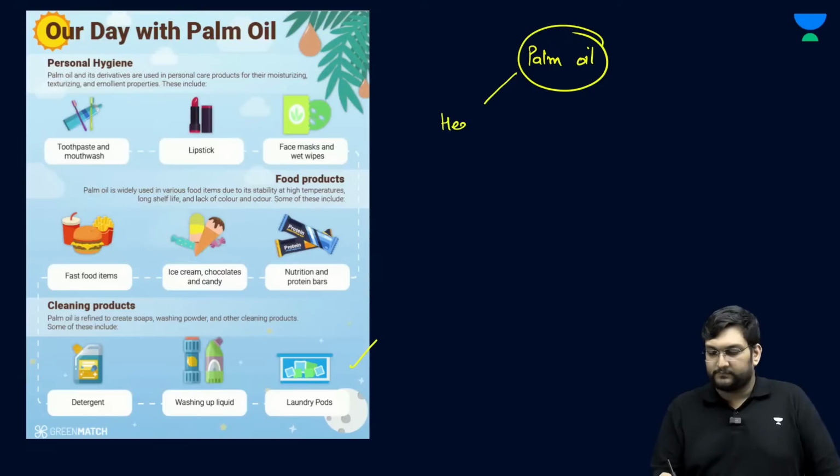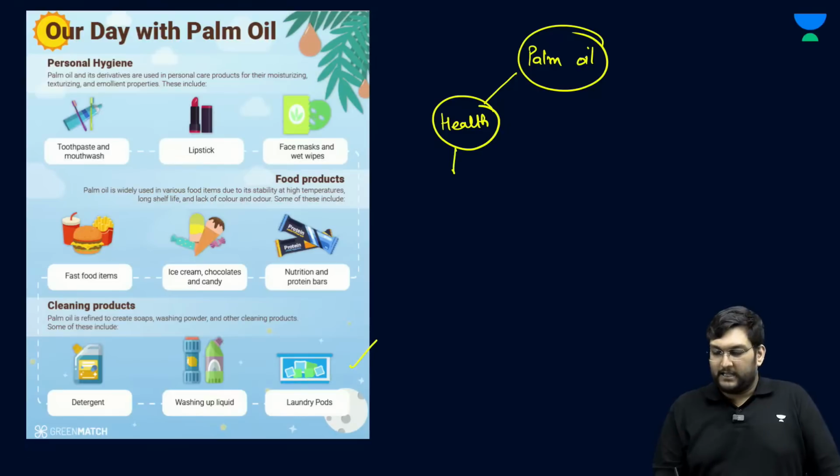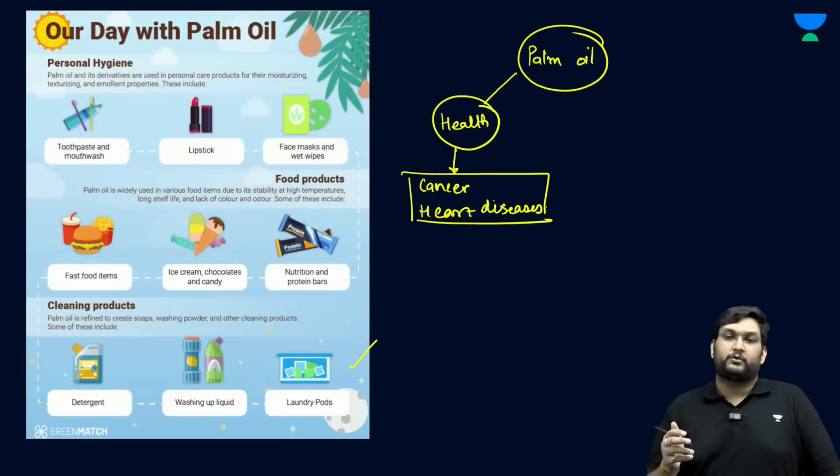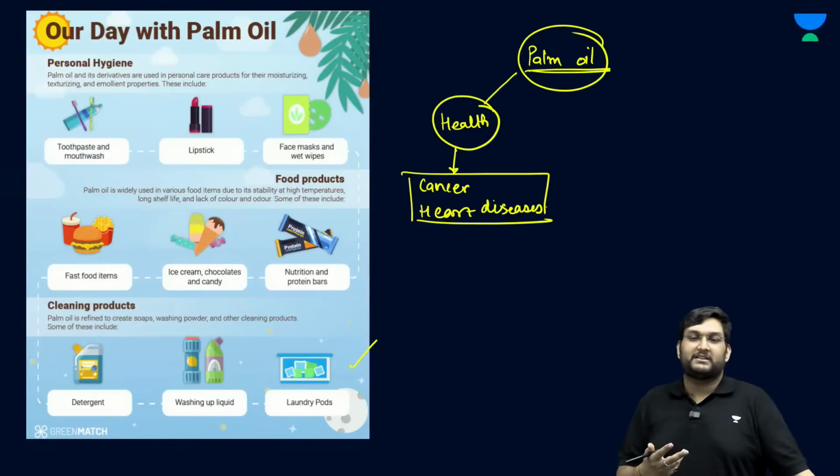One is the health issue, wherein it has been argued that high levels of palm oil consumption can lead to cancer. There are issues that it leads to heart diseases, because it has a very high cholesterol content. Most of the lifestyle diseases which we have today and the consequent health impacts are because of very high palm oil production and palm oil consumption in that sense.